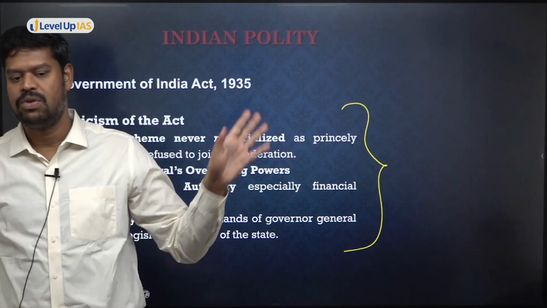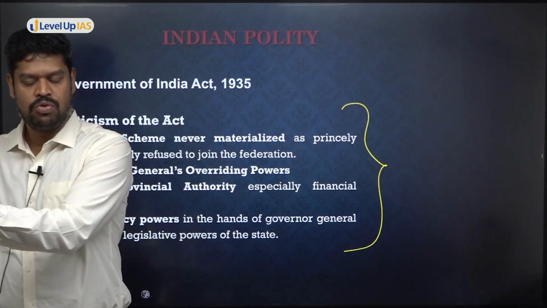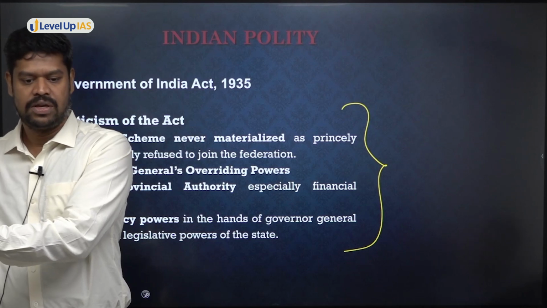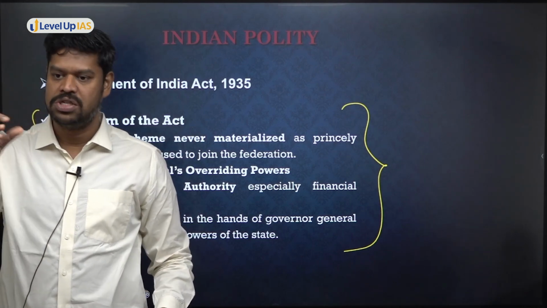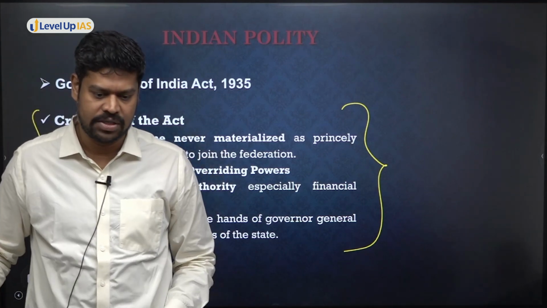So don't keep writing whatever is there in the Council Act, because whatever has happened, it has finally come to which stage? The Government of India Act 1935. So it is largely from the Government of India Act 1935. But because the question is asking the entire Crown Rule, you should also touch upon the Councils Act as a part of your answer. All right.